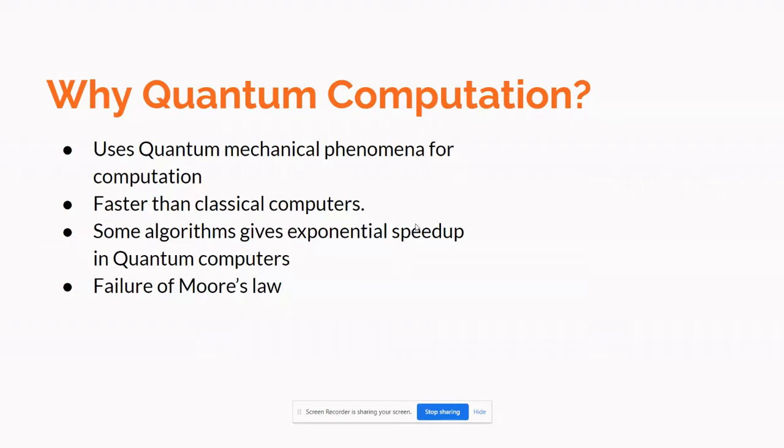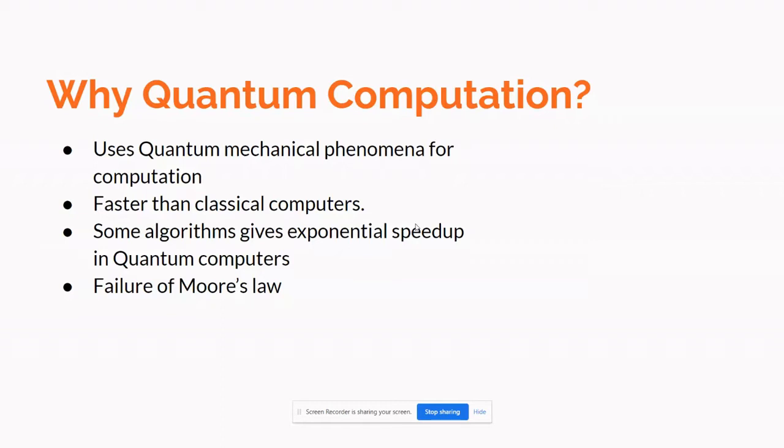And later, Peter Shor in 1995 found an algorithm using a quantum computer. That means finding the prime factors of an integer, and also the discrete logarithm problem. These two problems he solved with a quantum computer at an exponential speed up when compared to classical computers, because these two problems are very hard for classical computers. Cryptography, RSA and all those things, is based on finding the prime factors of an integer.